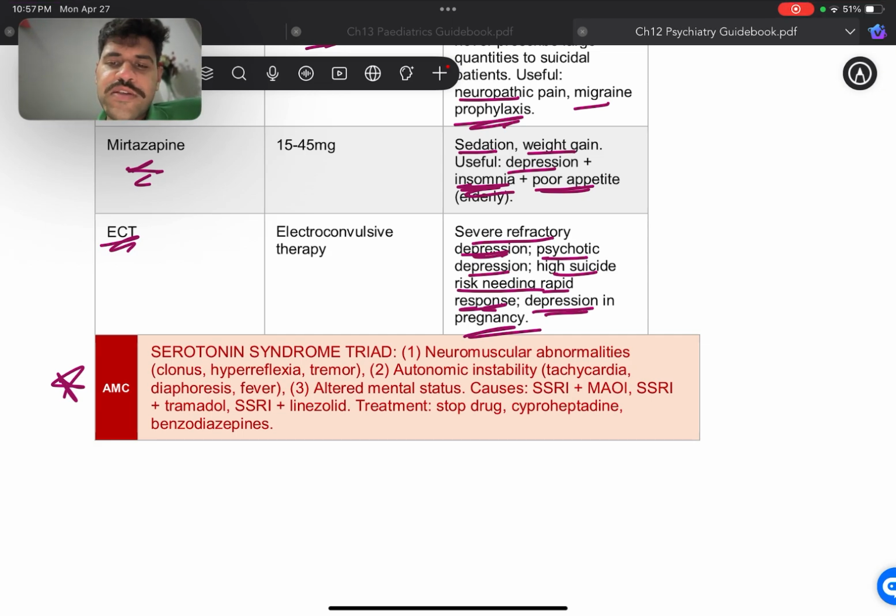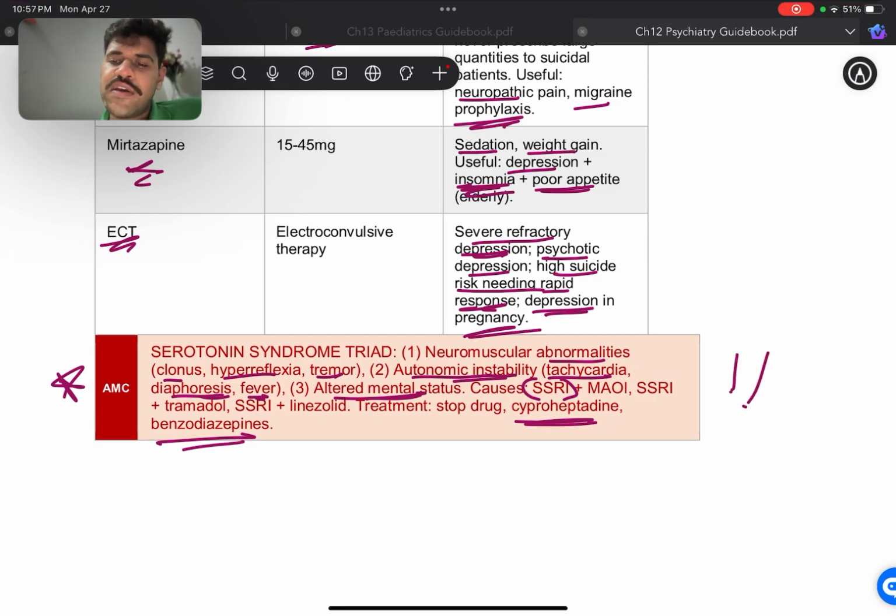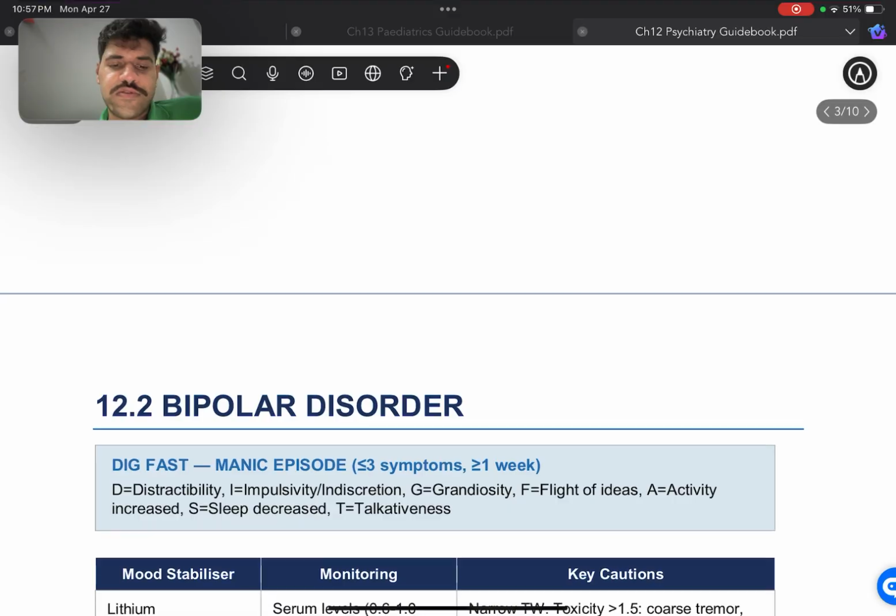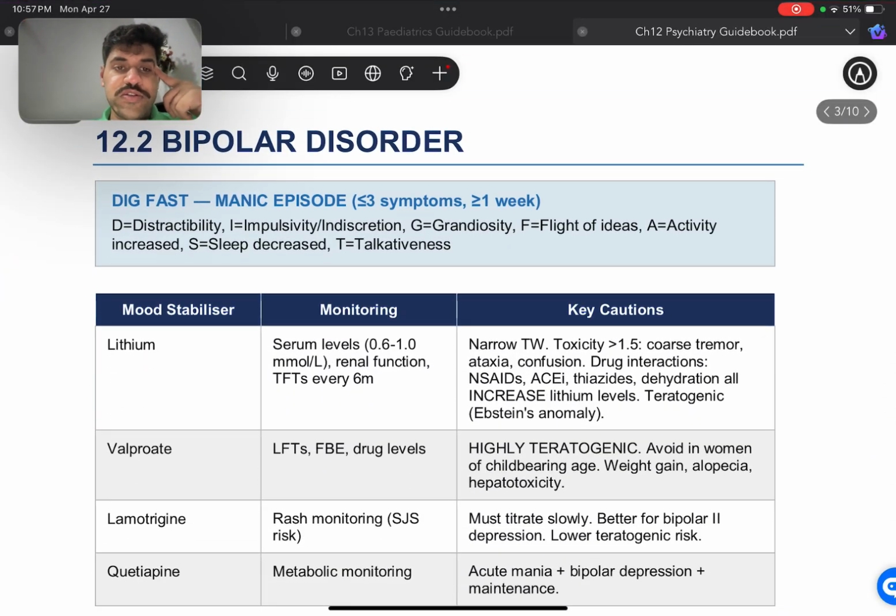So in this, we have neuromuscular abnormalities such as clonus, hyperreflexia, tremor, then autonomic instability such as tachycardia, diaphoresis, and fever, then altered mental status, and usually the cause is going to be SSRIs. So if they are taking SSRIs, we discontinue it. But if they come as an emergency, and they're in a bad condition, we stabilize them and we give them cyproheptadine. Now, if cyproheptadine is contraindicated, we give them benzodiazepines. All right, so this is one of the core important topics that you need to know, serotonin syndrome.